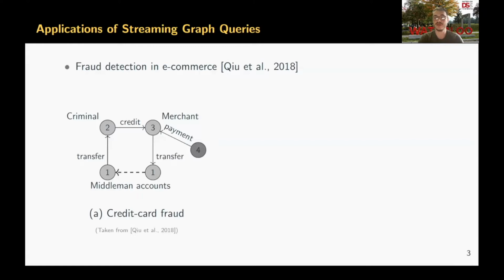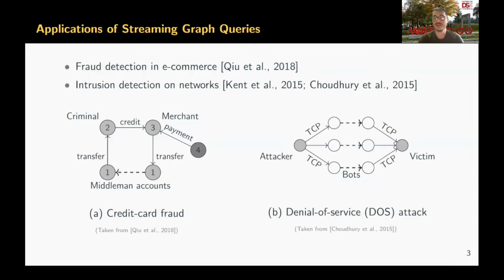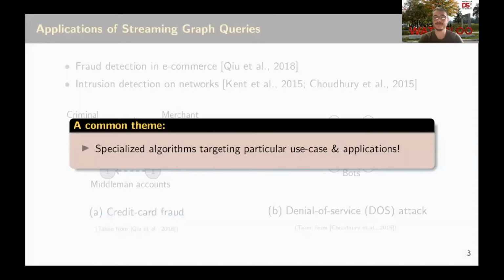Then the task of real-time credit card fraud detection can be modeled as a graph pattern, which is continuously evaluated over the streaming graphs. Similarly, on a computer network, node-to-node network communications can be modeled as edges of a streaming graph. Then the task of detecting denial of service attacks can be modeled as a subgraph pattern, which is continuously evaluated over the streaming graphs.